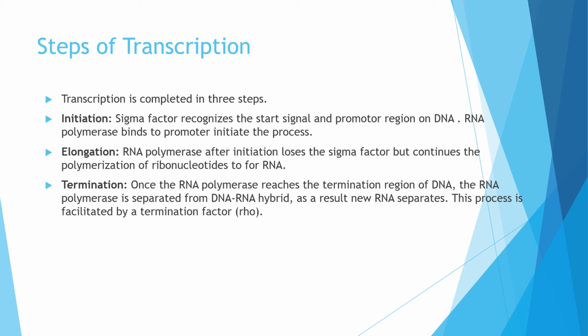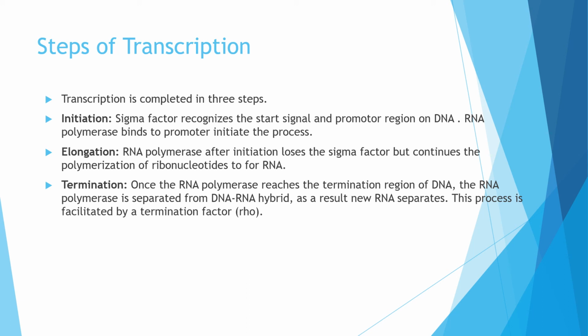First step is initiation. So you know sigma factor. The sigma factor will recognize the starting signal and the promoter region on the DNA. This is the function of the sigma factor. Okay, and as the sigma factor will identify, the RNA polymerase will bind to the promoter site and the process will be initiated. This is the first step.